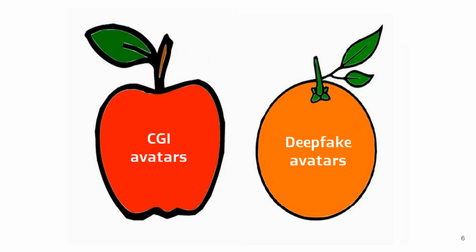This diagram uses the metaphor of apples and oranges to distinguish between two fundamentally different types of avatars: CGI avatars and deepfake avatars. CGI avatars, like the apple, are fully computer-generated using 3D modeling and animation techniques, allowing complete creative control over appearance, behavior, and environment. In contrast, deepfake avatars, like the orange, are generated using AI techniques that manipulate or synthesize existing video and audio data, often superimposing or mimicking real human likenesses with high realism. By visually comparing them as different fruits, the diagram emphasizes that while both are forms of virtual avatars, they stem from distinct technological approaches and creative processes.